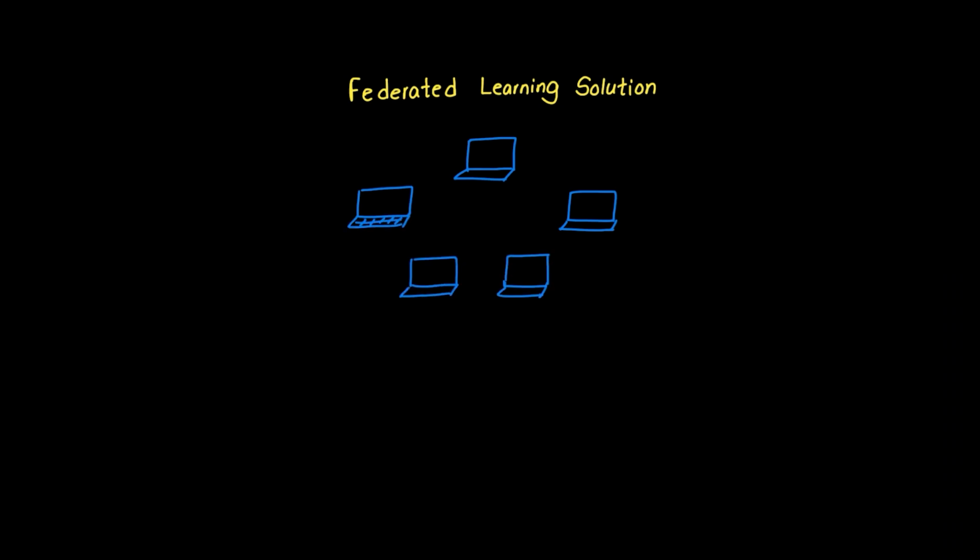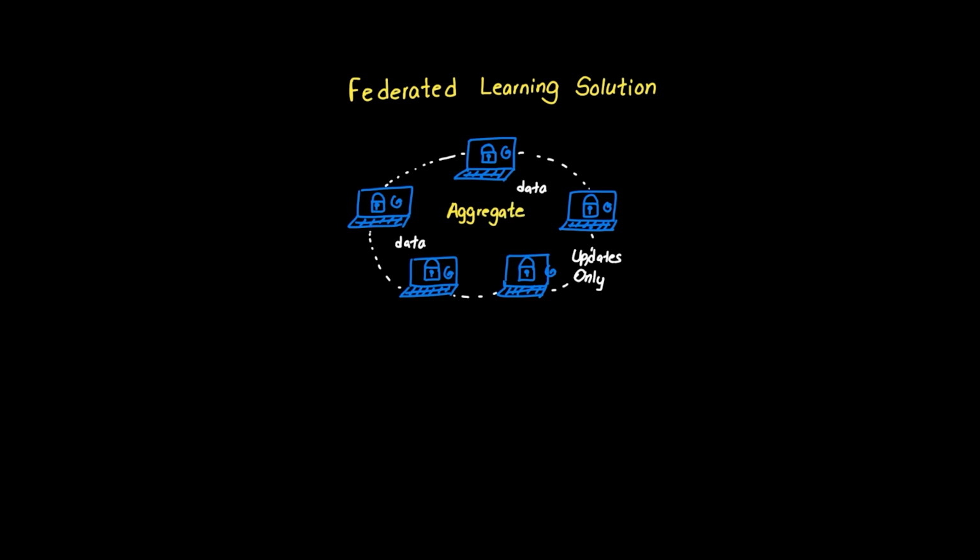The holy grail of privacy-preserving personalization in recommendation engines is federated learning adoption. This revolutionary approach enables AI to learn from user data without that data ever leaving the user's device. Imagine a teacher who improves by learning from all students' work, but never actually sees their papers. Federated learning works by training model updates locally on each user's device using their personal data. Only the model improvements, not the data itself, are sent back to be aggregated with other users' improvements. This creates a collectively smarter AI without centralized data collection.